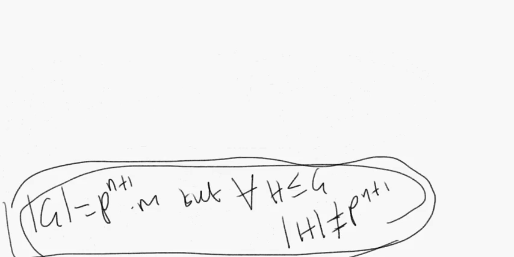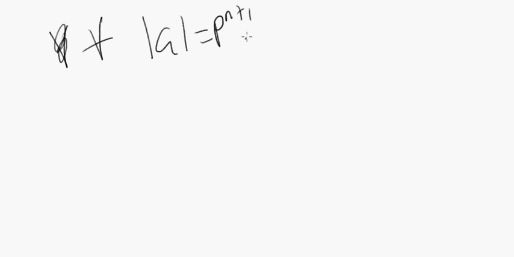So let's see. We're still evaluating the consequences of the following statement. Suppose that for all groups G such that the order of G equals p to the n plus 1 times m. How are we going to write this? Well, let's see. Okay.